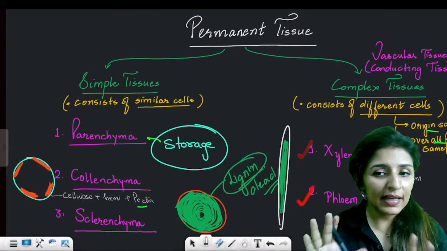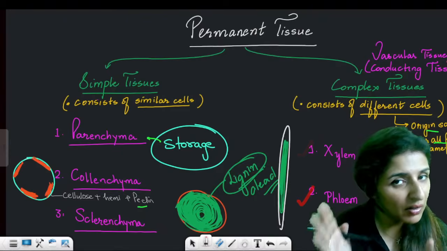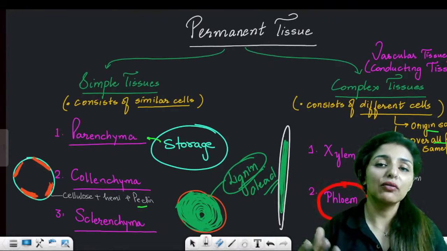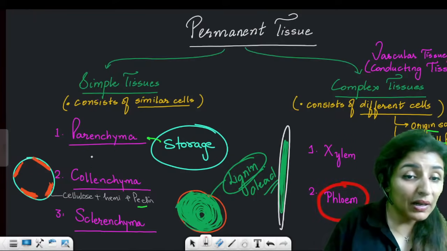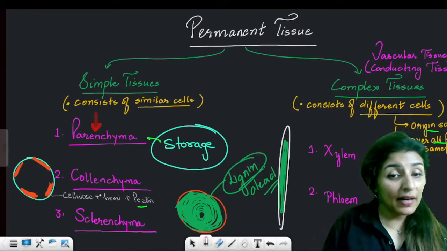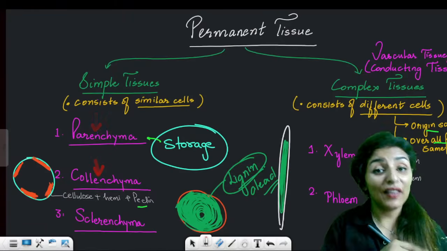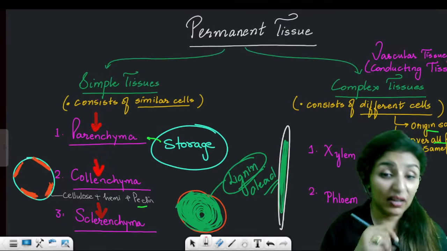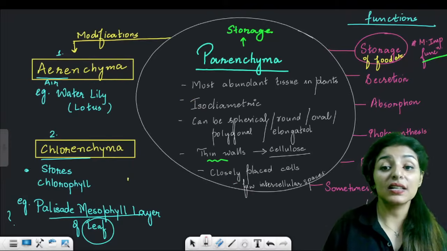Now all the various elements of xylem will help in water and mineral conduction, and all the elements of phloem will ultimately help in food conduction. Okay. Now we have simple tissues: parenchyma majorly for storage, collenchyma for flexibility and mechanical support, and sclerenchyma for rigidity. Is this clear?